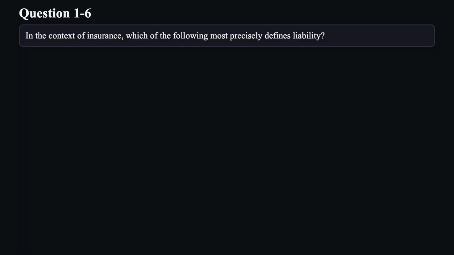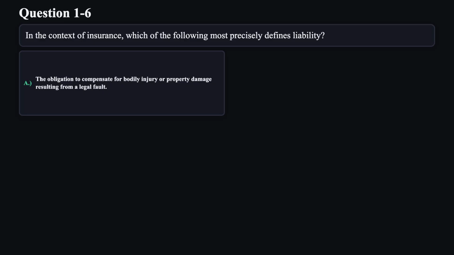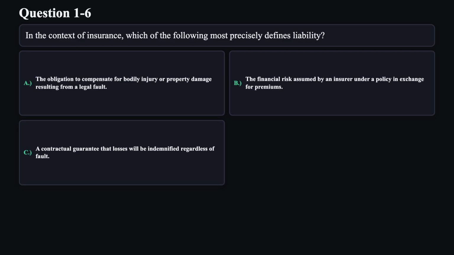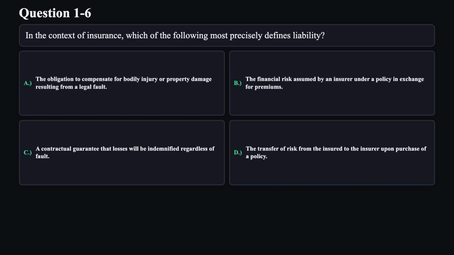Question 6. In the context of insurance, which of the following most precisely defines liability? A. The obligation to compensate for bodily injury or property damage resulting from a legal fault. B. The financial risk assumed by an insurer under a policy in exchange for premiums. C. A contractual guarantee that losses will be indemnified regardless of fault. D. The transfer of risk from the insured to the insurer upon purchase of a policy.